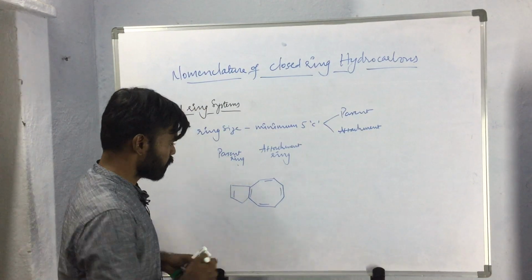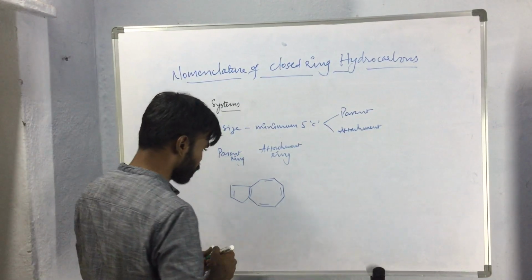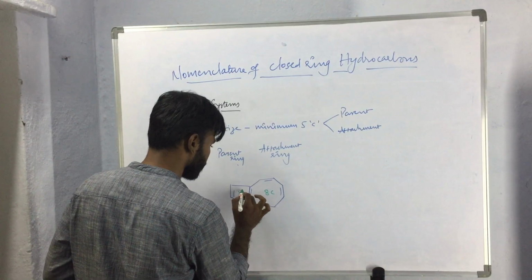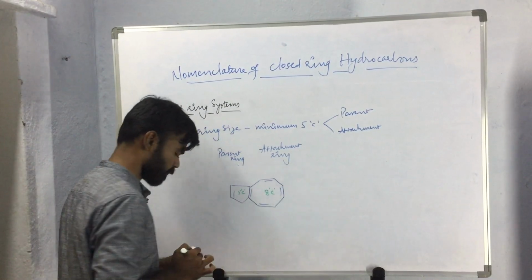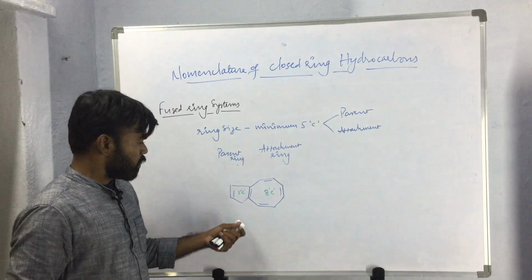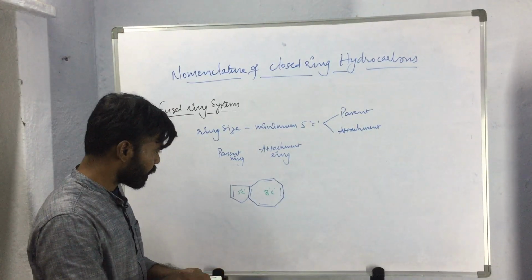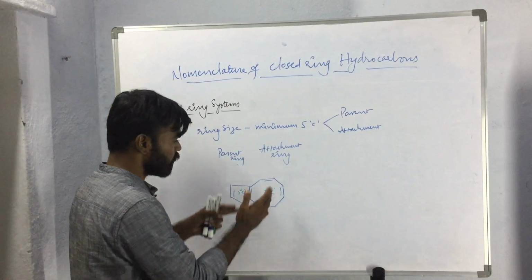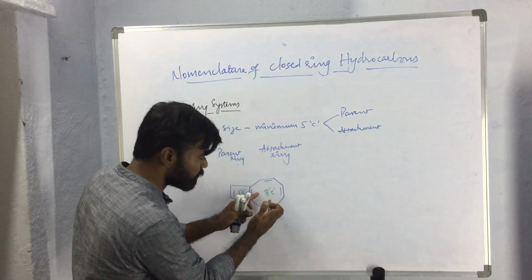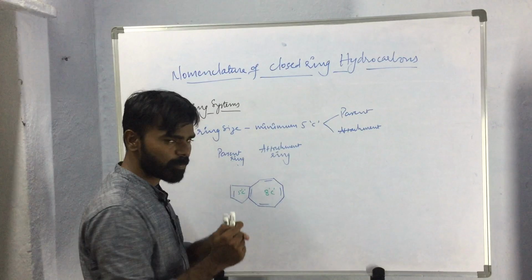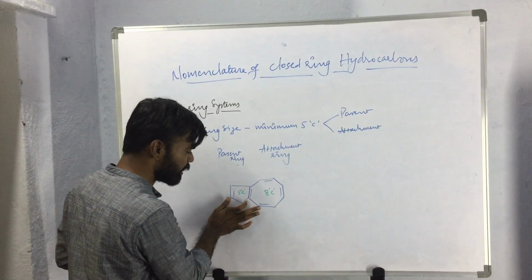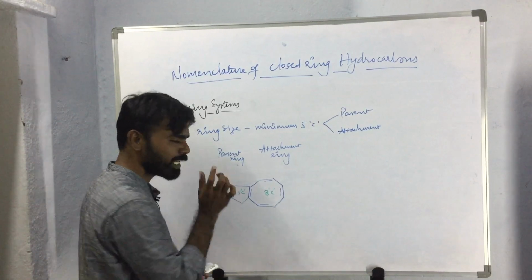The size of this ring is 8 carbon atoms and the size of this ring is 5 carbon atoms. We already discussed that the ring system which has more carbon atoms will be considered as the parent ring, and the ring system with fewer carbon atoms will be considered as the attachment ring.